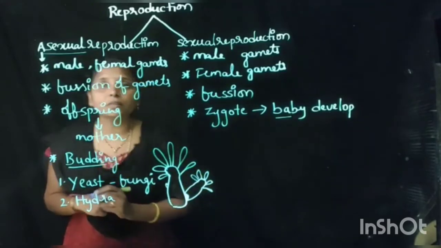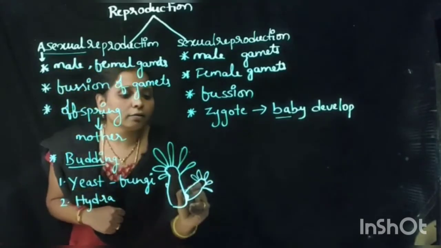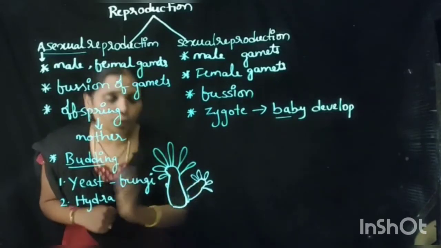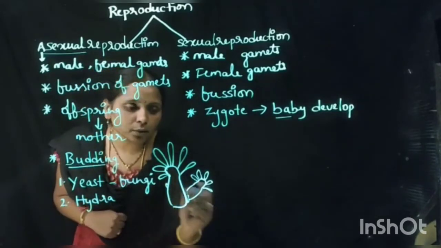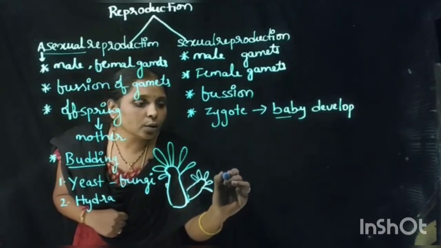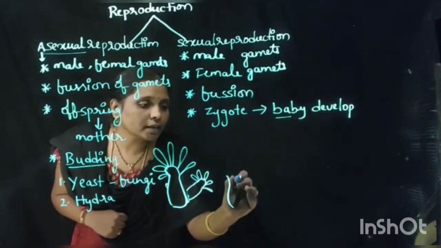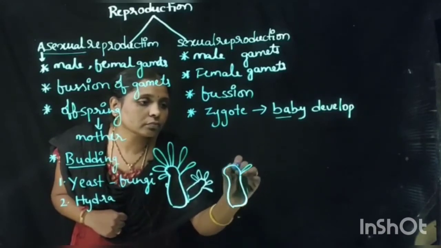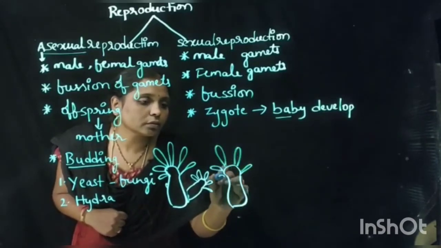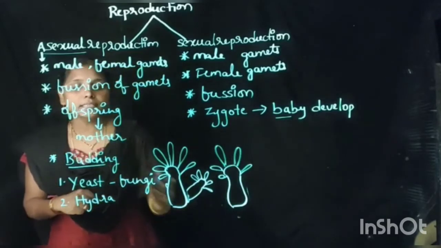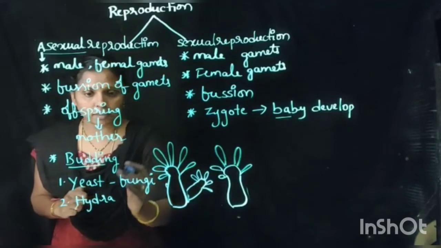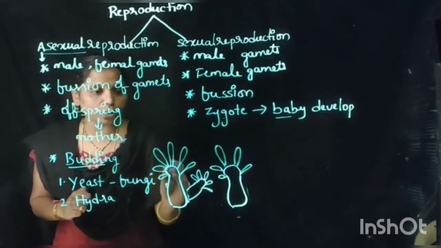Whenever it grows fully, it detaches from its mother's body and survives on its own. So in this manner hydra reproduces by budding.